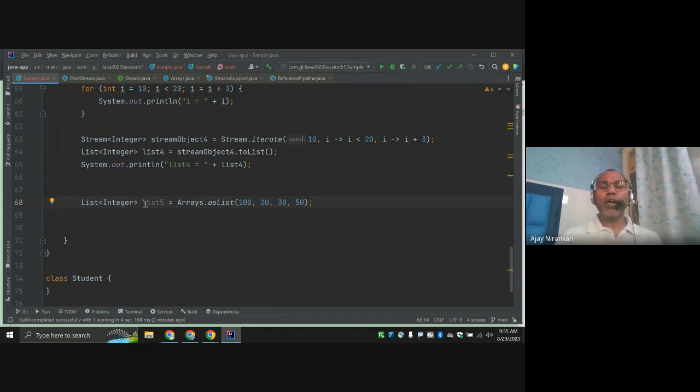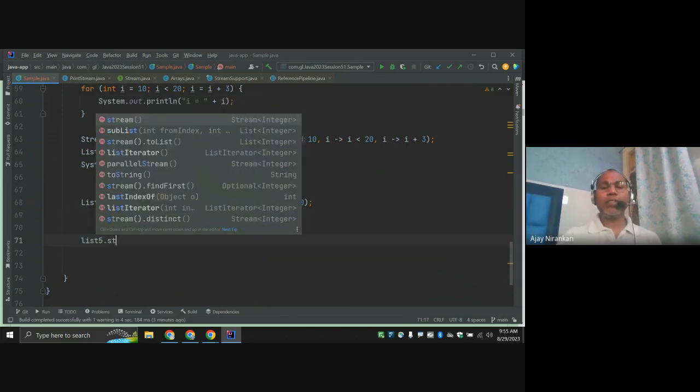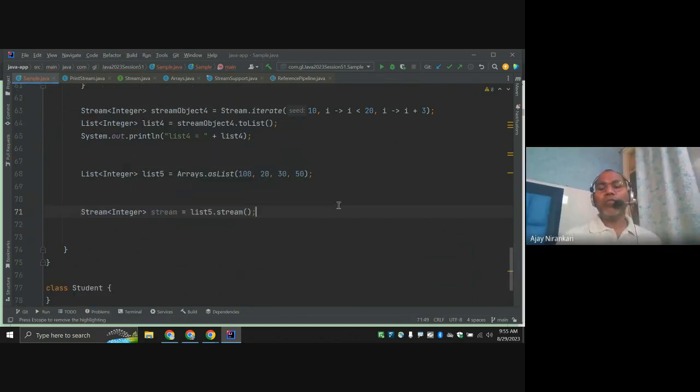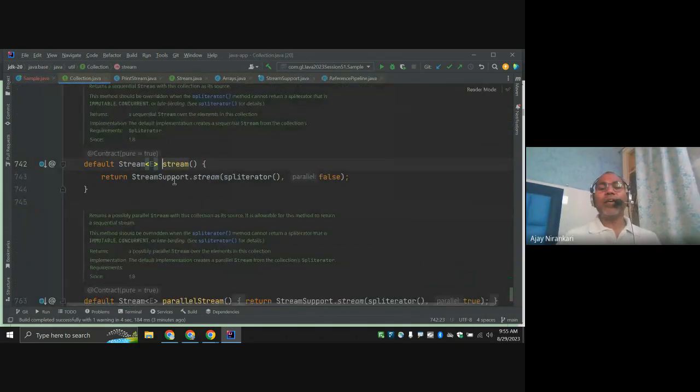So here is another way to create a stream, the dot stream method. You have learned this till now, right? Generally, developers need a collection or list and call the stream method, and it returns the stream object. Internally, this method creates the object of your stream implementation.